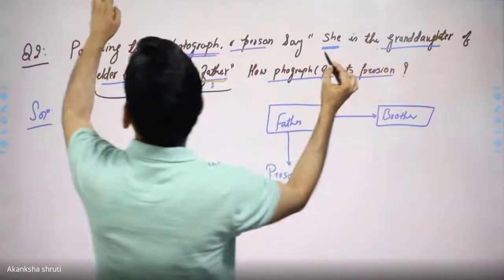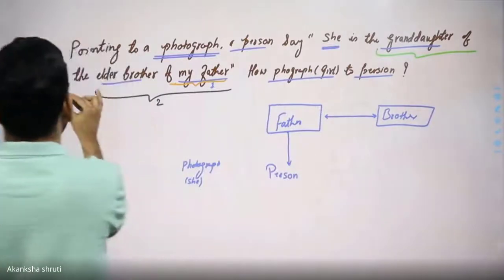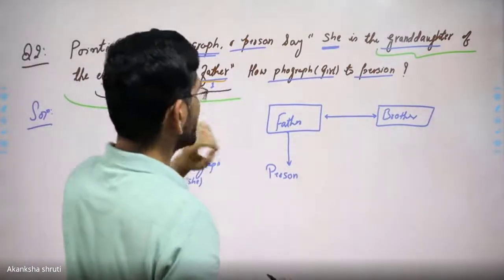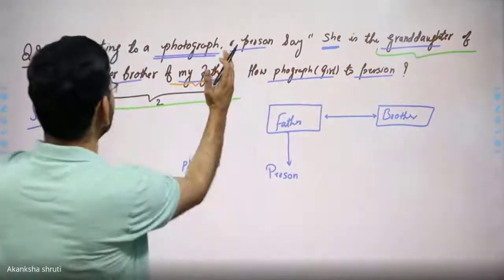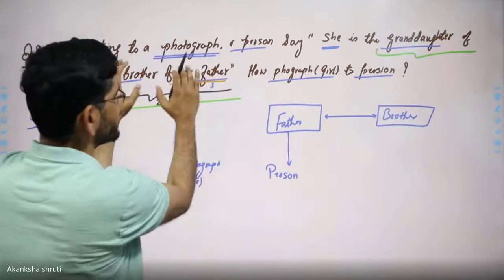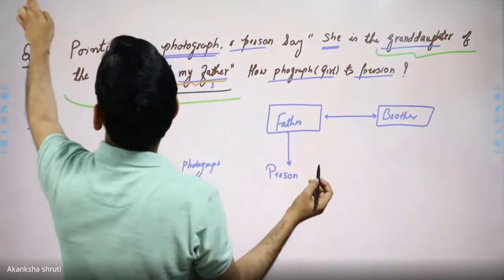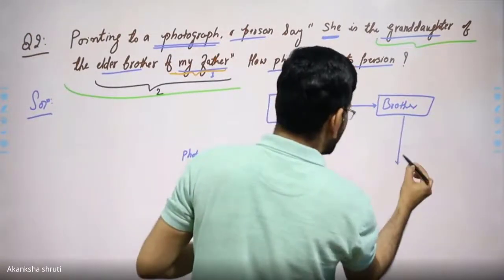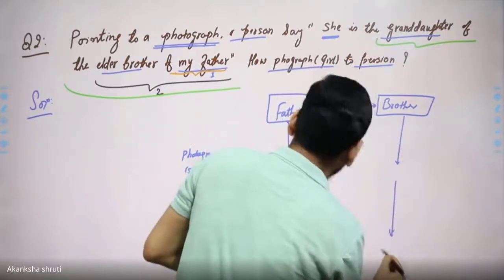So this granddaughter of will be the third part. So granddaughter of elder brother of father. This is drawn. So we have to go for the granddaughter, meaning 2 steps down from this brother.